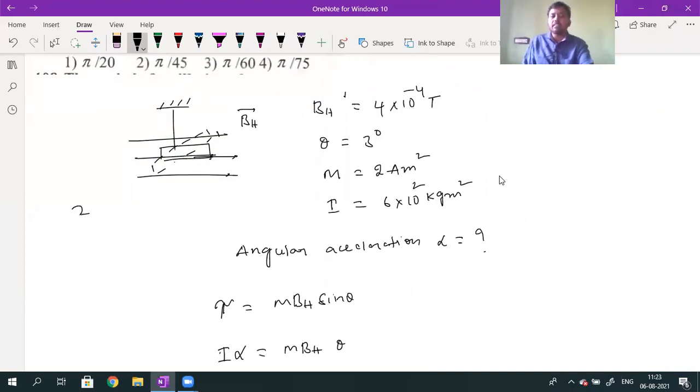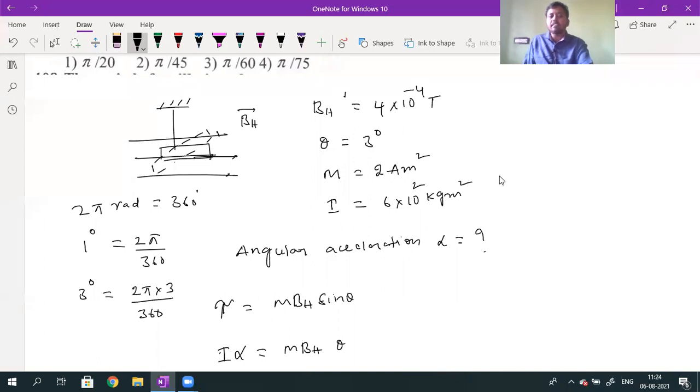Whenever it is not a sine function or cos function, it should compulsorily be in radians. So 2 pi radians will be equal to 360 degrees. What is the value of 1 degree? 1 degree value will be equal to 2 pi divided by 360. What is the value of 3 degrees? 3 degrees value will be equal to 2 pi into 3 divided by 360.